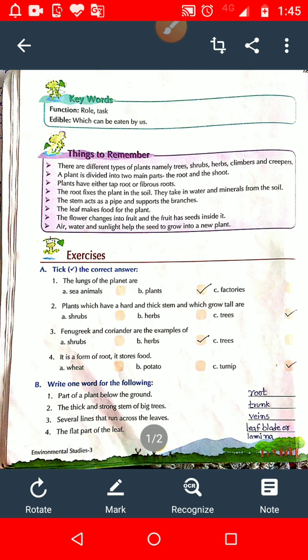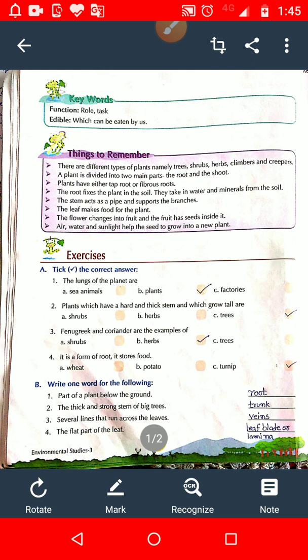Option number C, turnip. When I was explaining the function of roots, I explained, student, that some roots are swollen and thick. These store food. That is the reason these roots are swollen and thick.